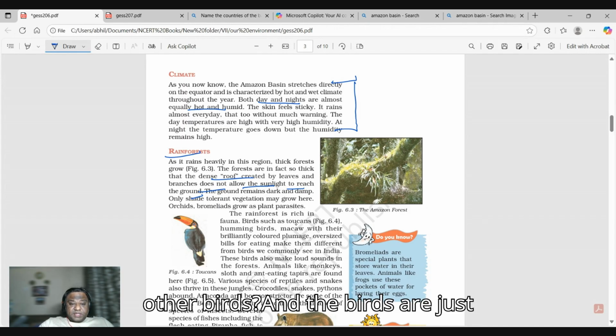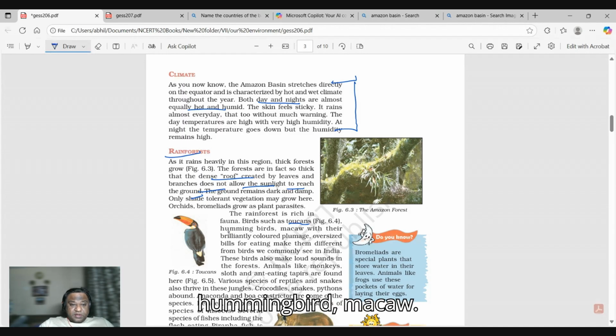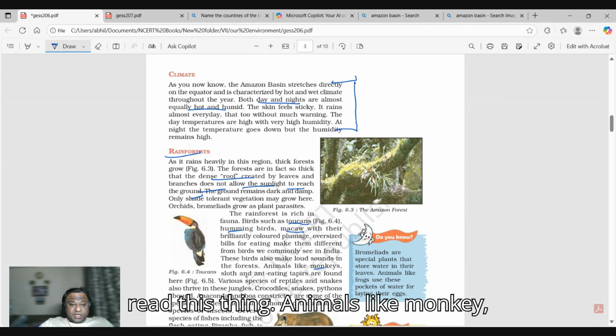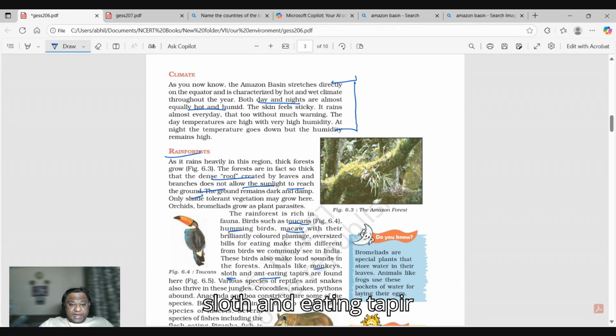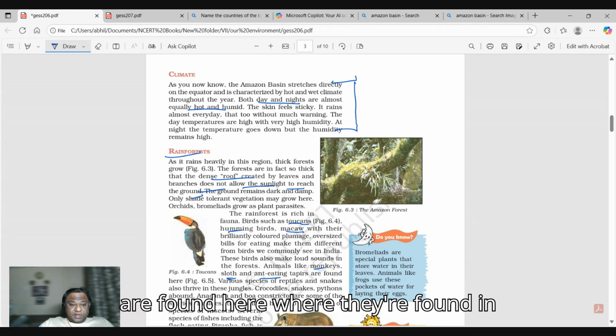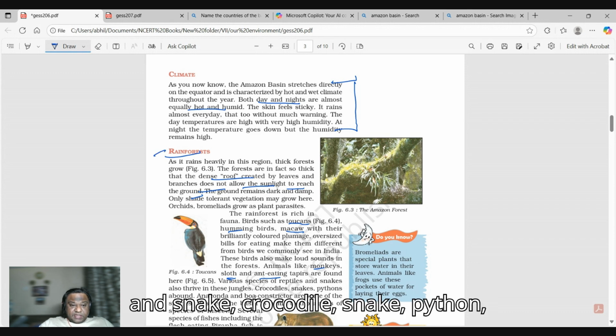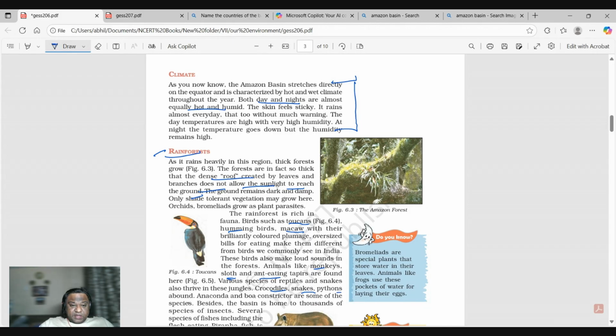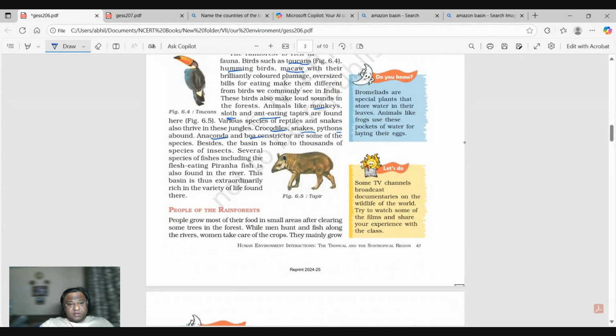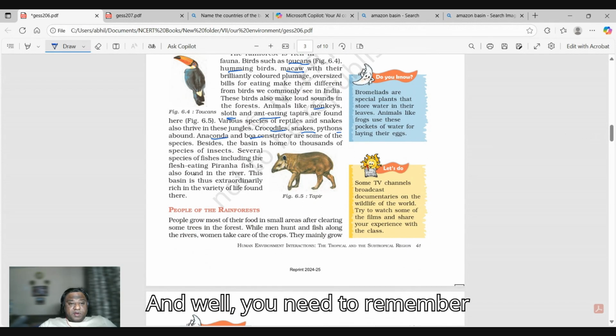What are the other birds, such as toucans, hummingbird, macaw? You have to read this. Animals like monkey, sloth, and ant-eating tapir are found here, in the rainforest. Reptiles like crocodile, snake, python, anaconda, and boa. See, these are all Amazon related animals. You need to remember them again.